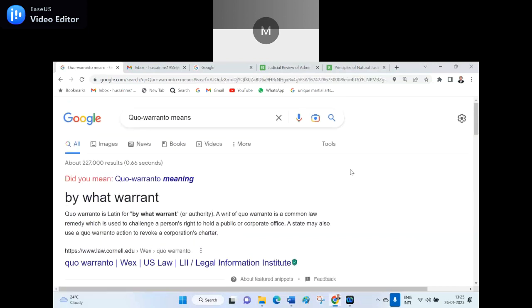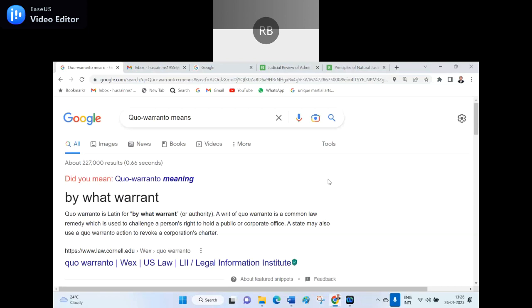By what warrant, by what authority? A writ of quo warranto is a common law remedy which is used to challenge a person's right to hold public or corporate office. A state may also use a quo warranto action to revoke a corporation charter. If any person is appointed without a basic qualification, of course, promotion is different, in that instance we can ask for quo warranto. By what authority are you continuing there? Is it clear? Yes, sir.